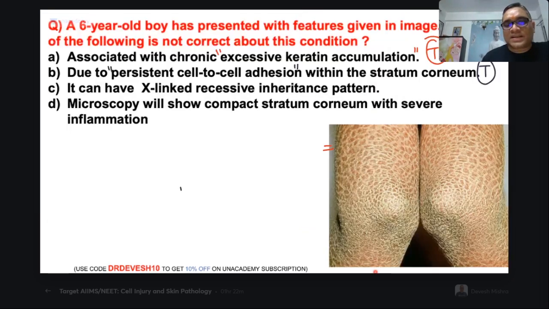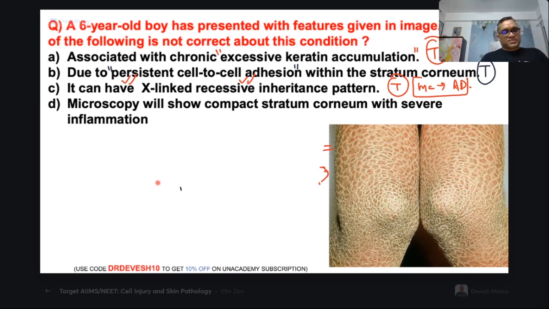I kept X-linked recessive to make the question tough, because this diagram was easy, right? So always remember, the X-linked recessive pattern will be present. It's a true statement. But the most common pattern will be autosomal dominant. If the examiner writes that X-linked recessive is the most common pattern of inheritance in this patient, that will be a false statement. So now you understood that the most common is autosomal dominant, but X-linked recessive can also be present.